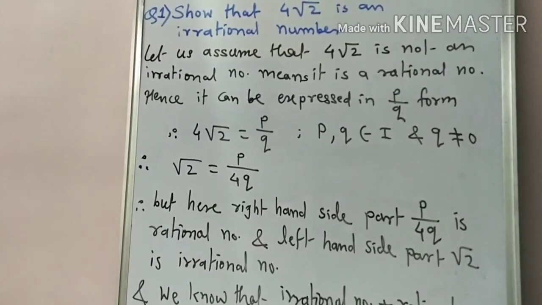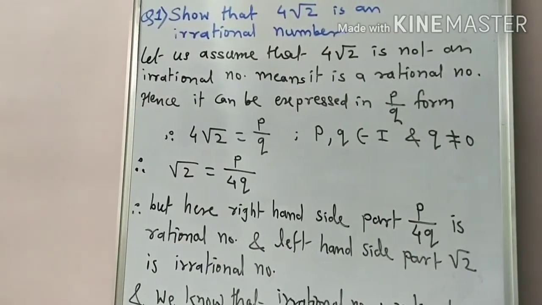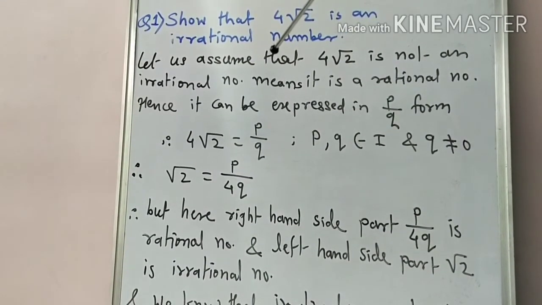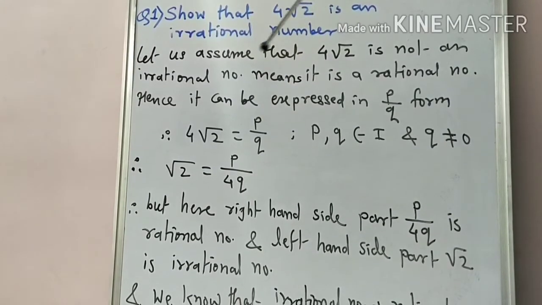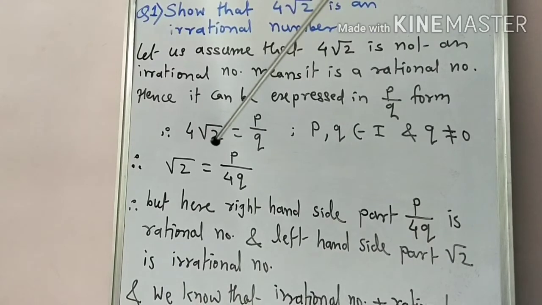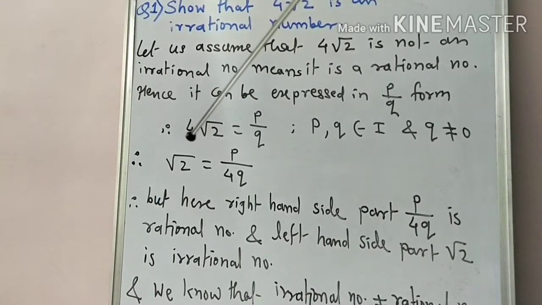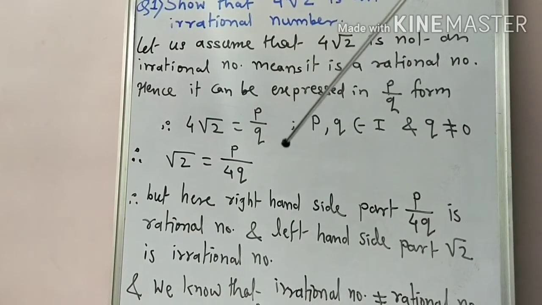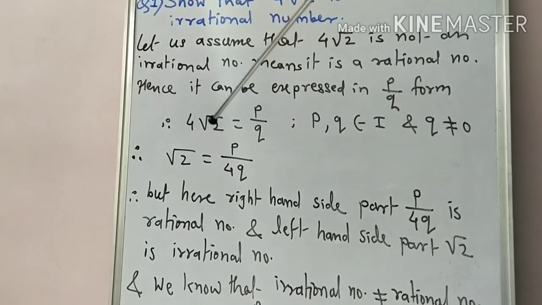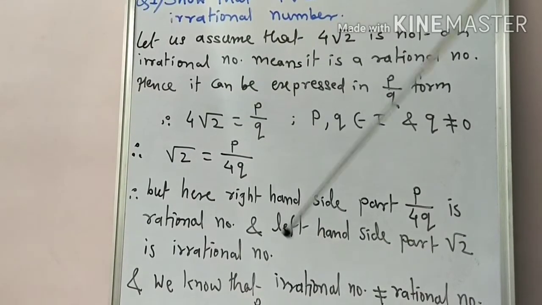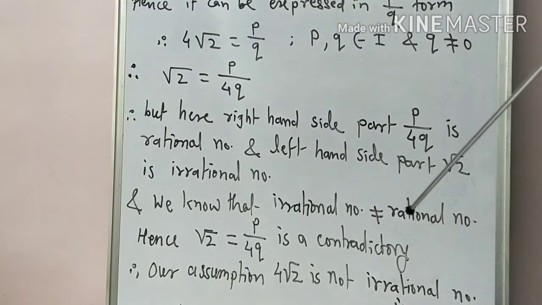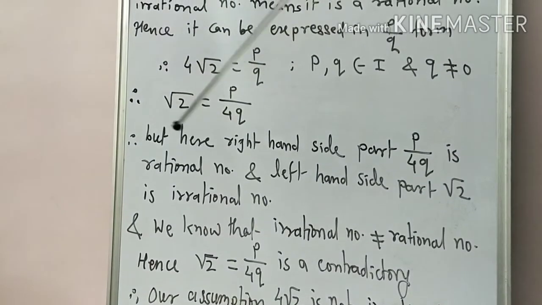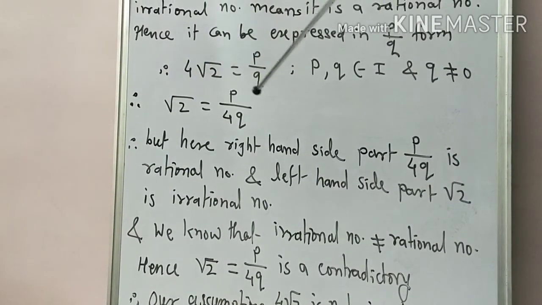Okay, students? So example like this also you have for 2 marks in exam, that show that given number is an irrational number. Okay, आता इथे स्क्वेअर्स वगैरे का नाही केले? Because here we getting one rational, one irrational. So take that rational part right side. So right side becomes rational number. Getting this? And here remains only irrational. And we can say that irrational number not equal to rational number. It's true always. And here we get that false statement, which is contradiction.